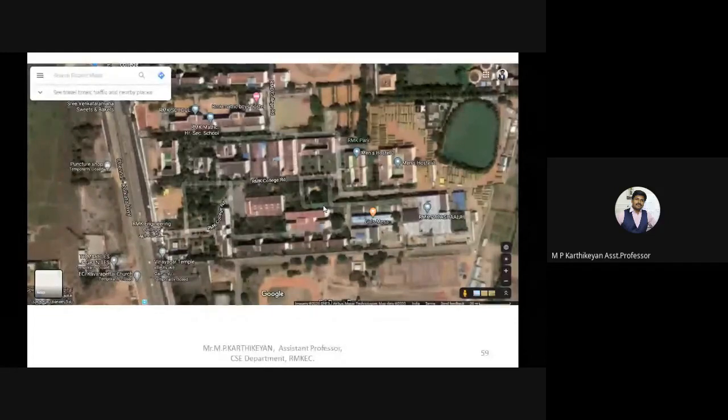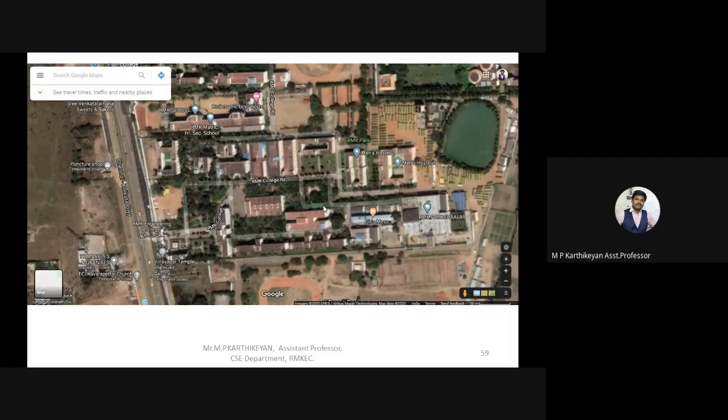This is one huge advantage. You can access any part of the world's geographic or spatial data from any part of the world. This is one huge advantage given by Google for this application. It is the best application available in today's situation.